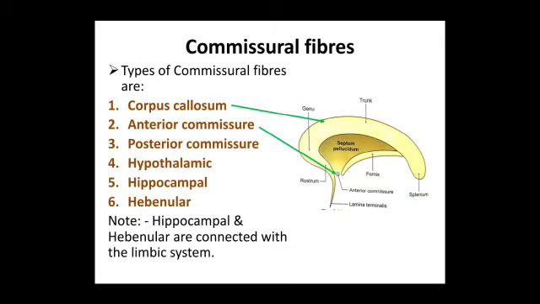Coming to the types of commissural fibers, we have the corpus callosum, anterior commissure, posterior commissure, hypothalamic commissure, hippocampal commissure, and habenular commissure. Both hippocampal and habenular are connected with the limbic lobe.